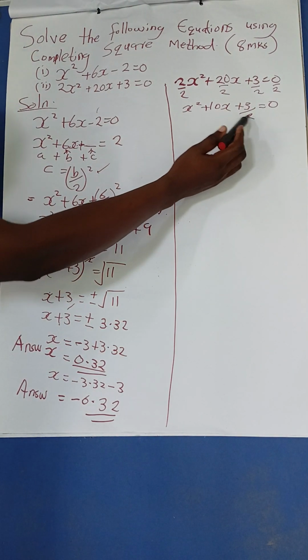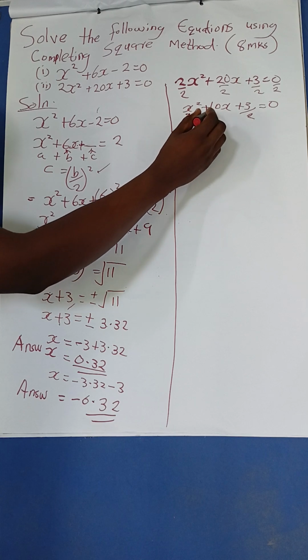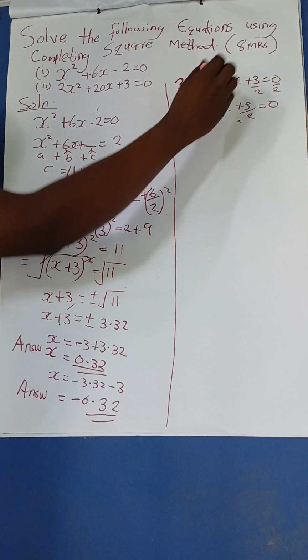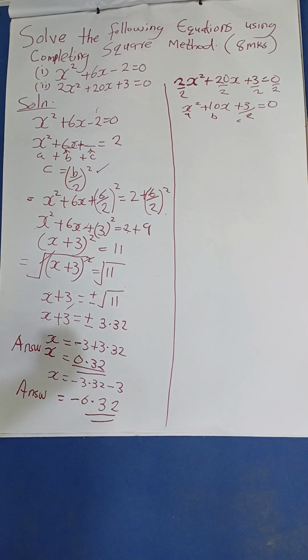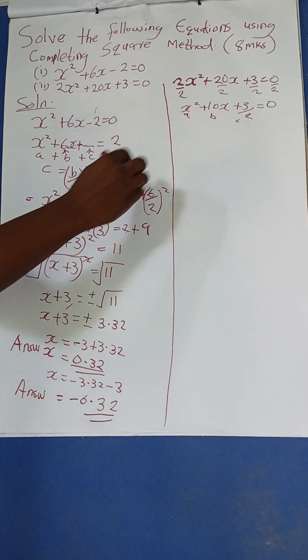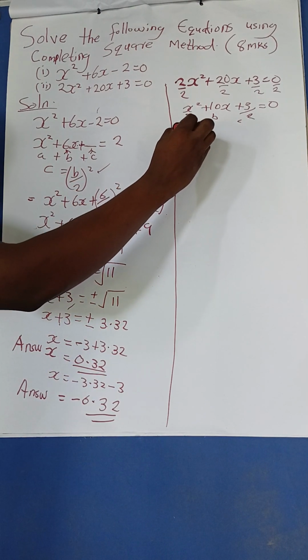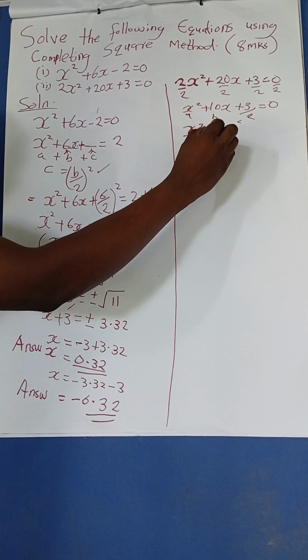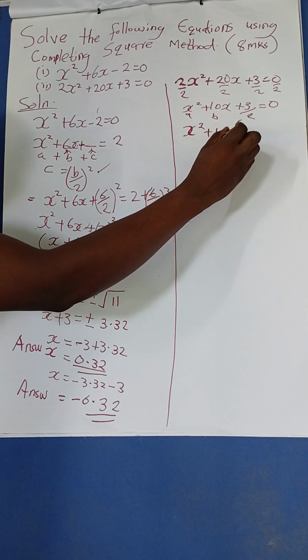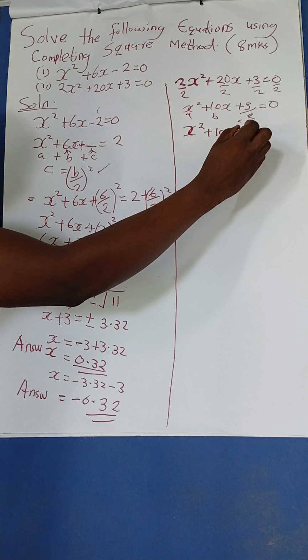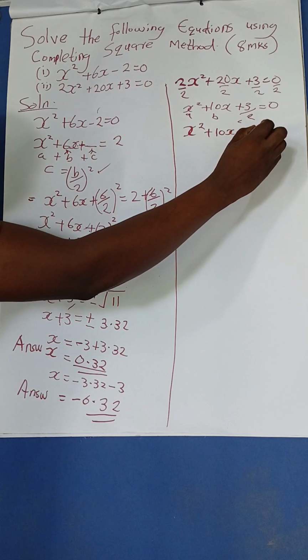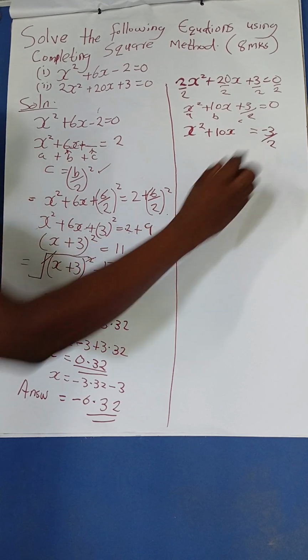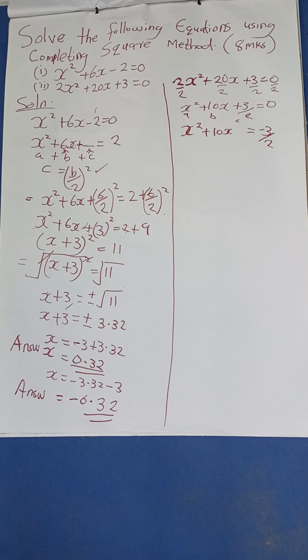Now remember this is a, b, then we have c. But this c, we have to take to the other side to make it a perfect square. So it will be x squared plus 10x is equal to negative 3 over 2. Maybe somebody is asking me why negative 3 over 2.